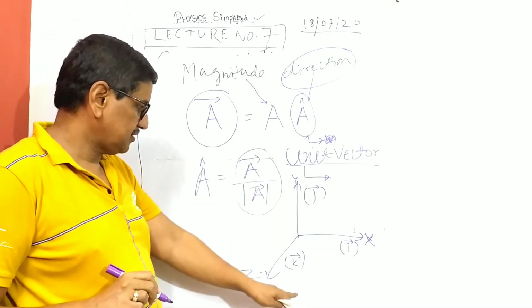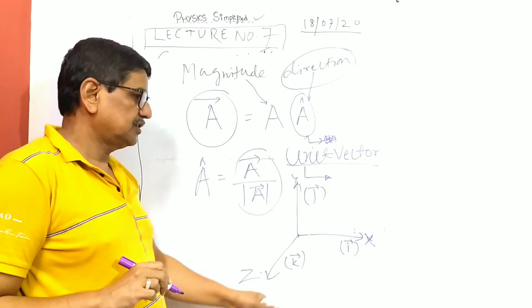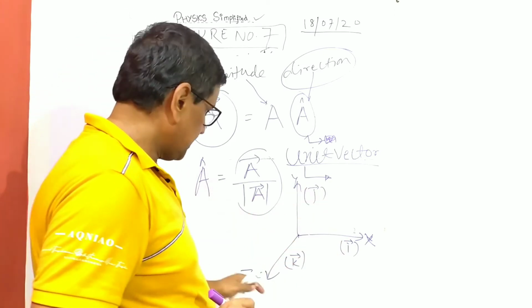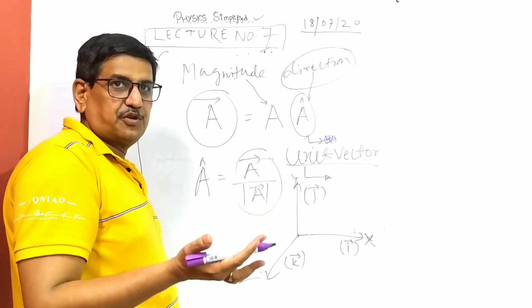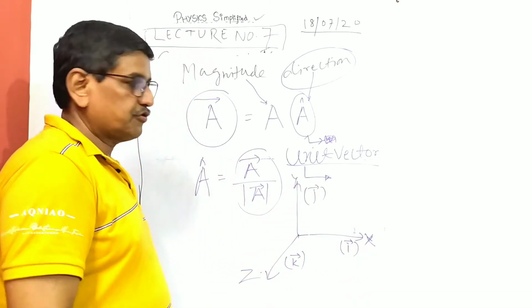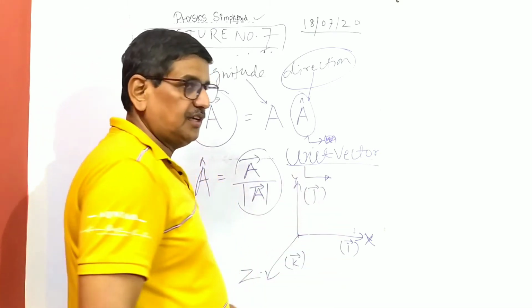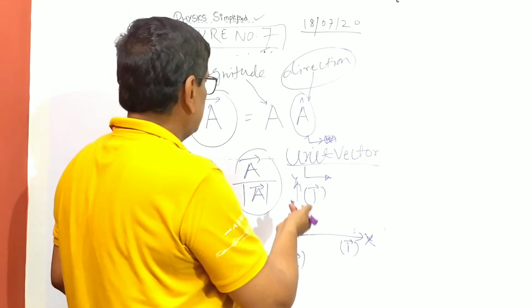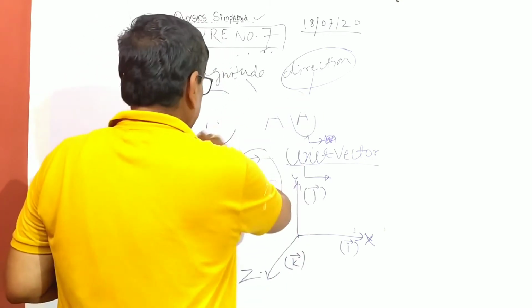These are the unit vector notations you will frequently use wherever you go with a physical quantity, because any direction will be in space. So any direction will have components along the x, y and z directions, like a force, a moment, an electrostatic field, electric fields, everything. So this is the unit vector we have defined.